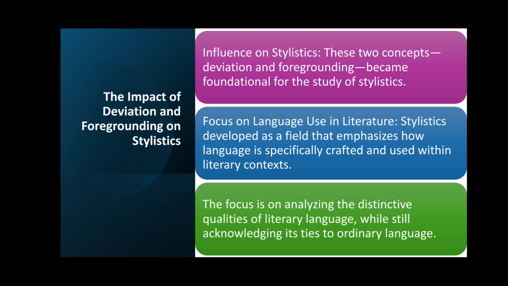Because whatever we are using in a literary text, if that is a unique way of using language, it has been taken from ordinary language. Because phonology and morphology and syntax, discourse and pragmatics, which are ordinary language, have been manipulated, have been used differently in a literary text. So there is still a tie between literary and non-literary language, because literary language is actually based on non-literary language. If there was no everyday life language, perhaps we wouldn't produce literary texts in a unique or distinctive way.